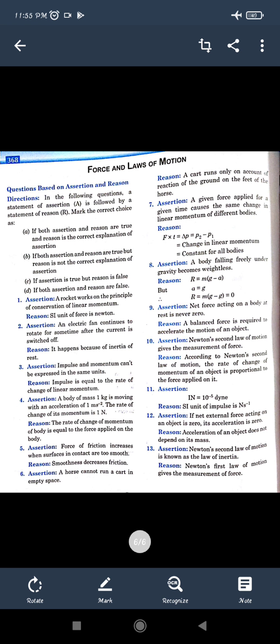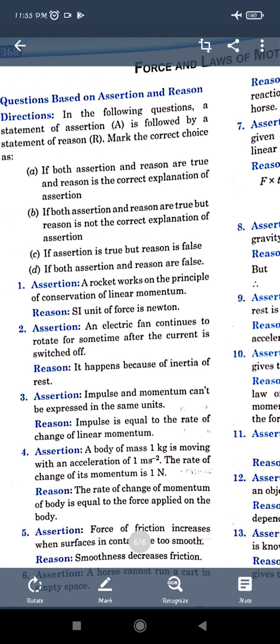So you will be getting the directions also. If A is the assertion and R is the reason, both can be correct, but R may not be the correct explanation of A. So there will be two options where both are correct. Option A: assertion and reason are true, and the reason is the correct explanation of the assertion.